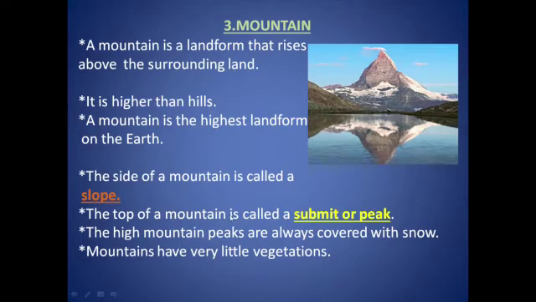The top of a mountain is called a summit or peak. Here you can see this is the top of this mountain, so it is called a summit or peak. The high mountain peaks are always covered with snow. Mountains have very little vegetation. It is not possible to grow crops on the mountains, so it has very little vegetation.